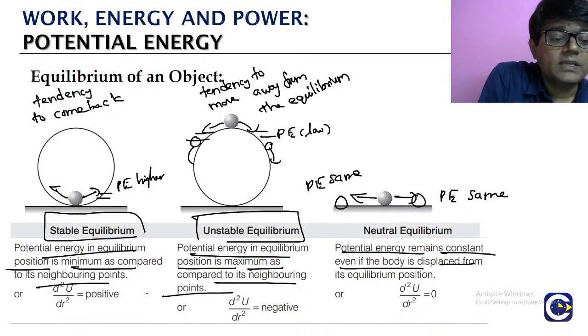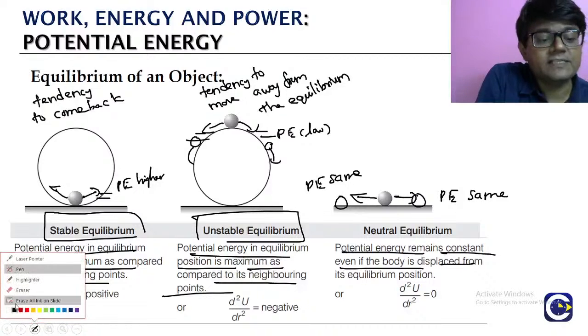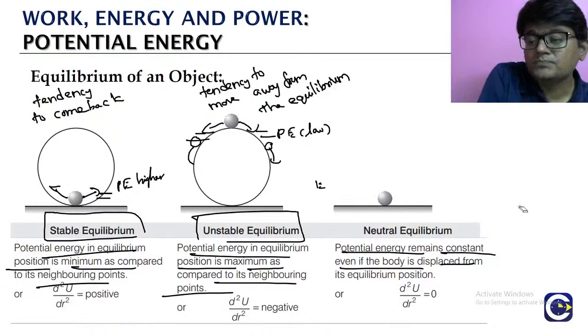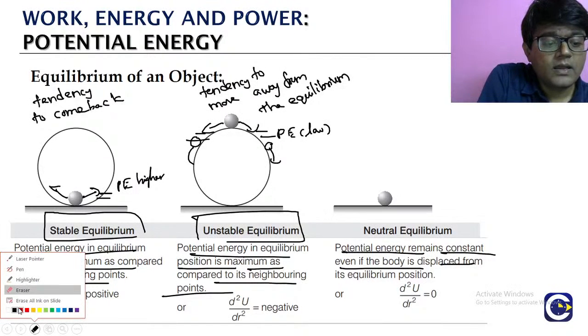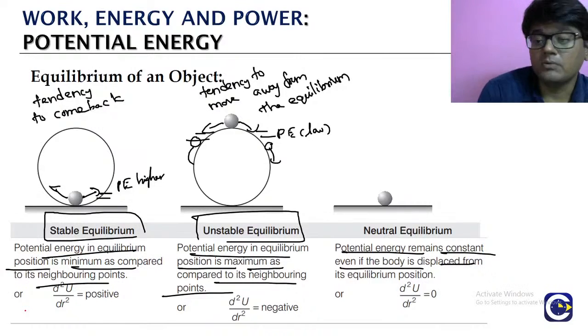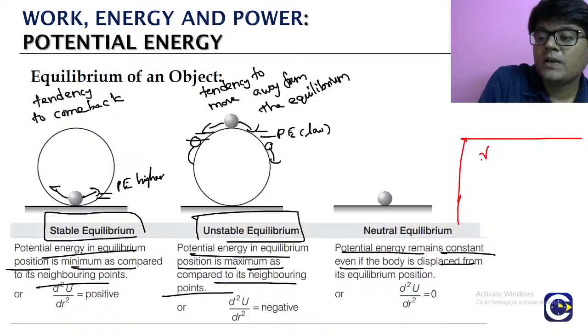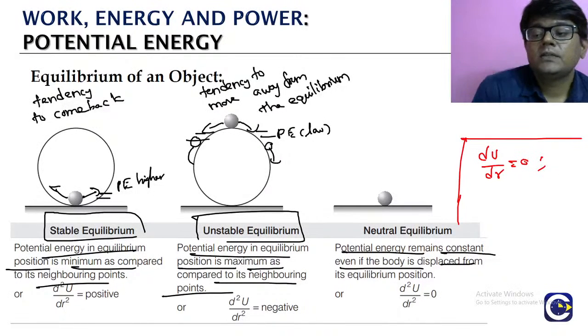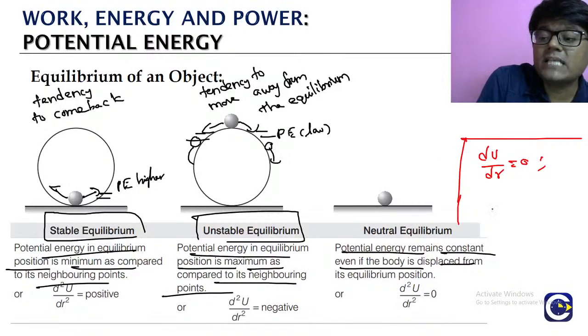In terms of the functional significance, this is something we discuss in basic mathematics also: whenever a function attains a maximum value or minimum value. Here the function we are talking about is the potential energy function. If dU by dr is 0, that indicates the function can attain a maximum value or minimum value. When will the maximum come?